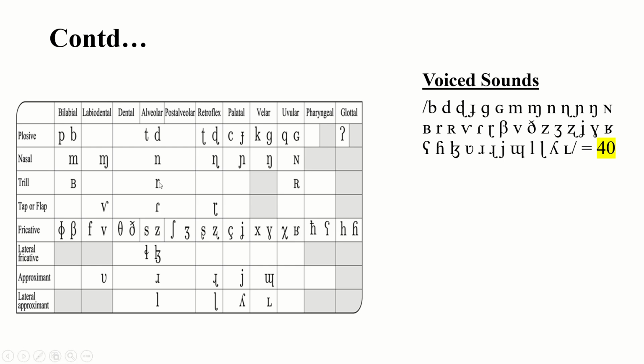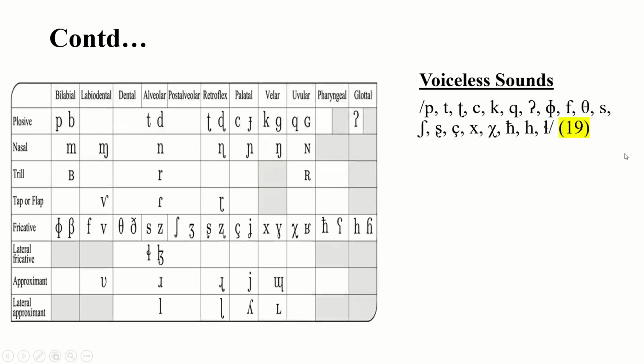So all sounds which are given on the right hand side are voiced. If you look at this table or chart, 40 sounds are voiced and 19 sounds are voiceless.